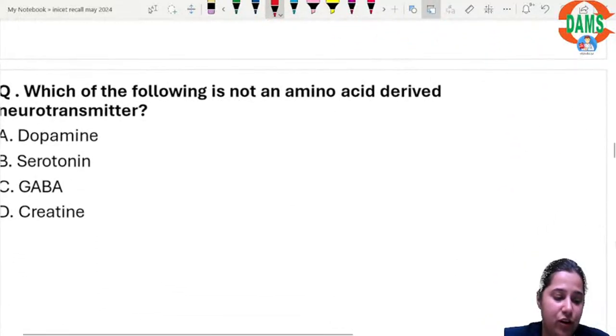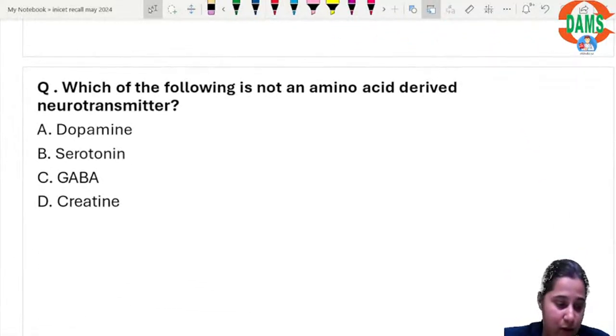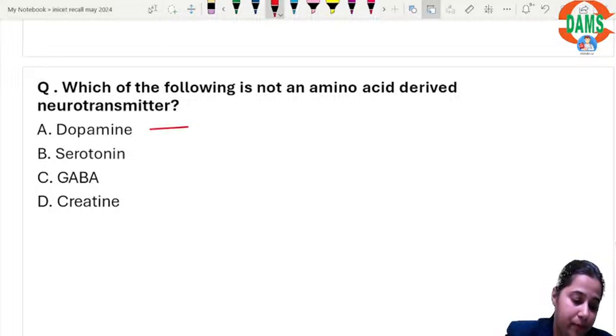The next question is also based on the aromatic amino acids. Which of the following is not an amino acid derived neurotransmitter? Let's see one by one. Dopamine comes from tyrosine.